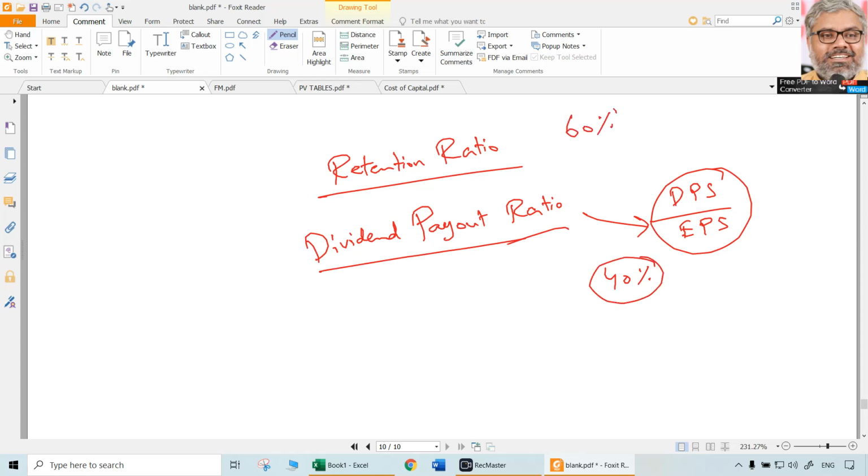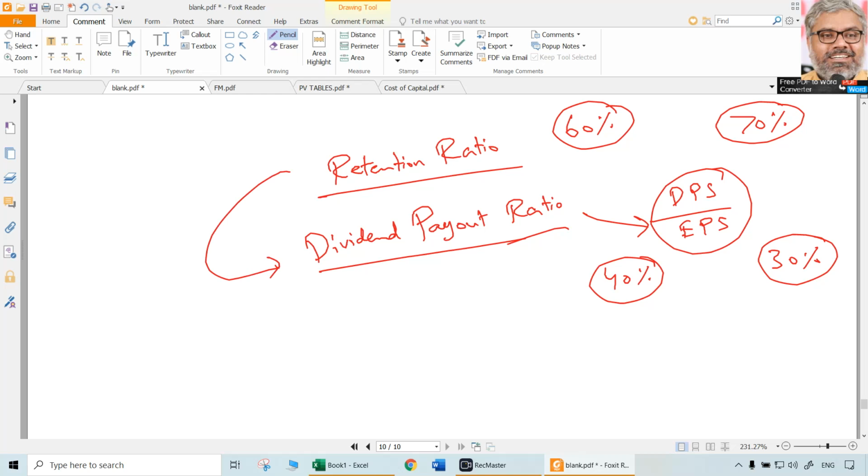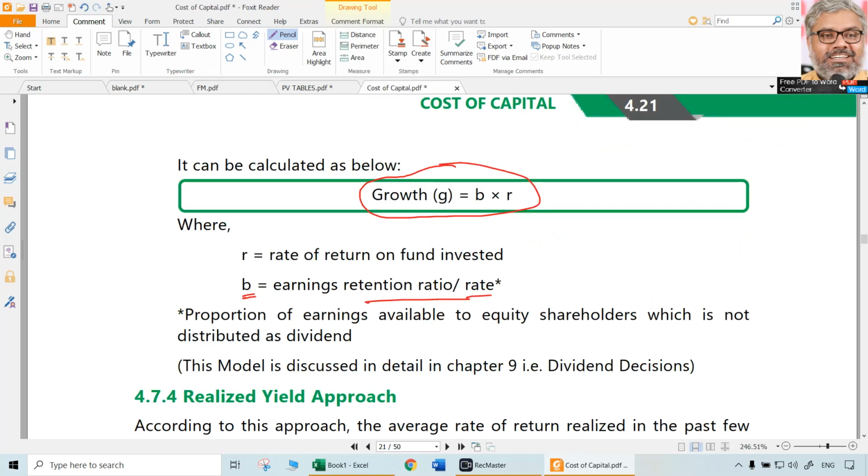That means retention ratio will be 60%. If this is 30%, the retention ratio will be 70%. Total of them should be equal to 1 or 100%. So retention ratio is nothing but a complement of dividend payout ratio. That is what is B. Multiply that with rate of return on the funds invested.